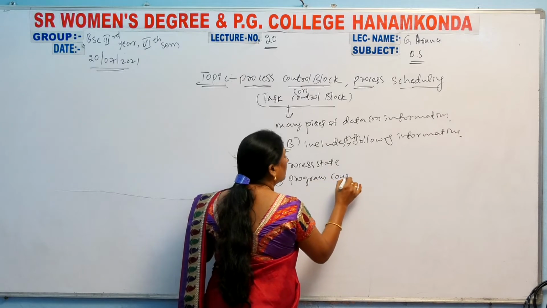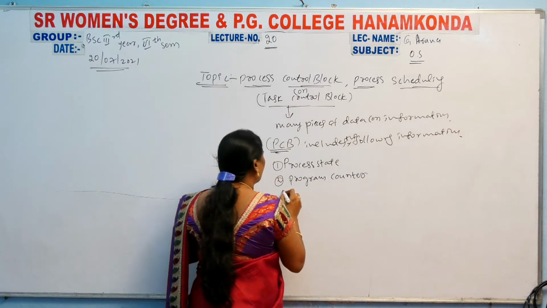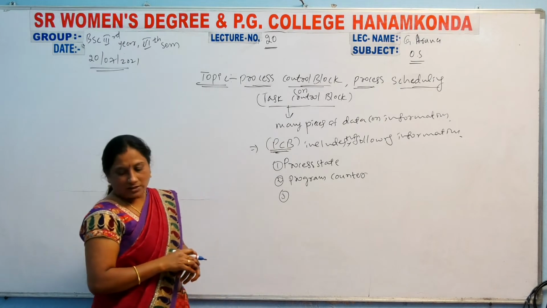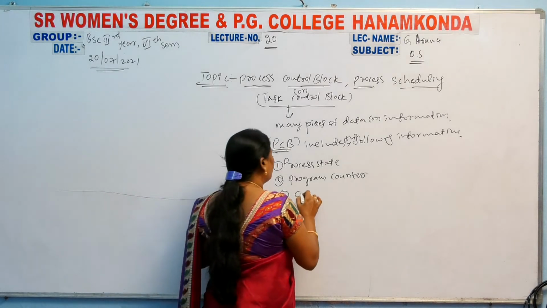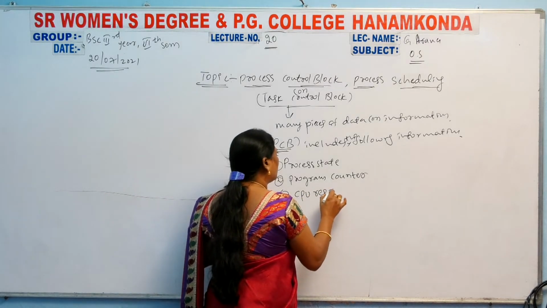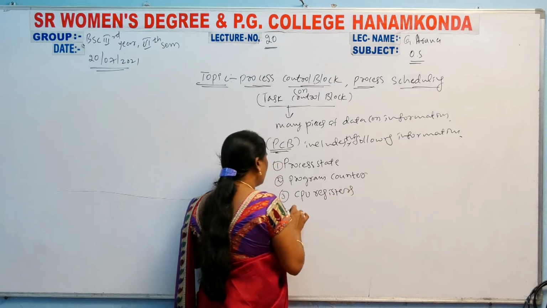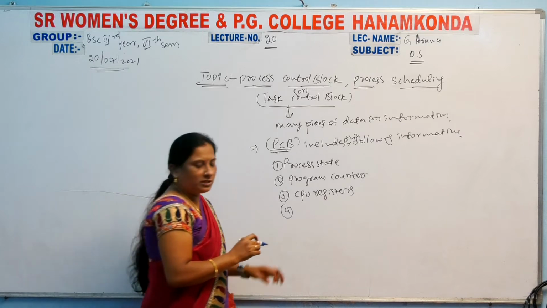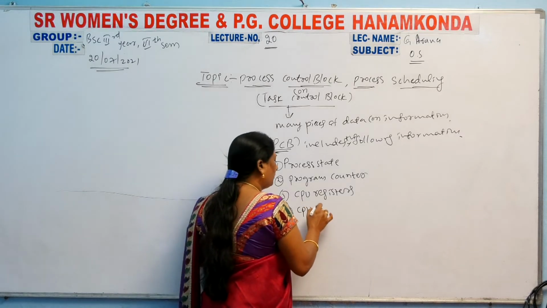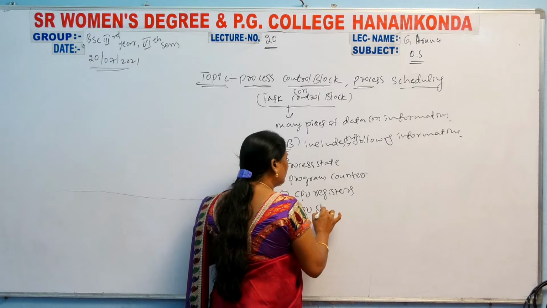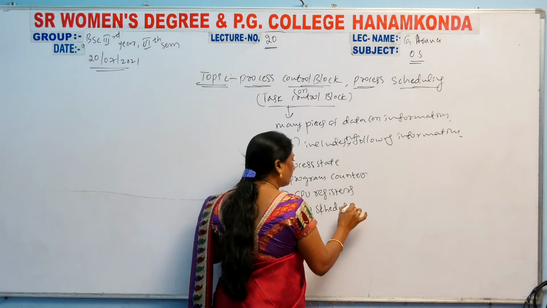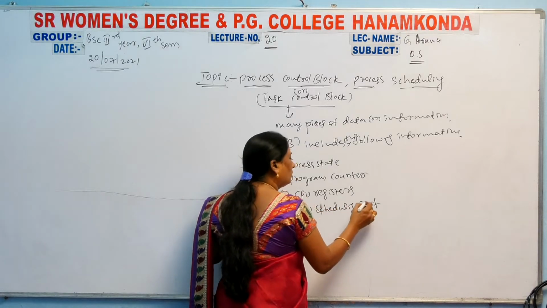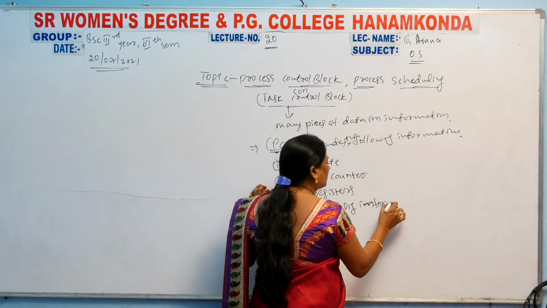Third, CPU registers are there. Fourth, CPU scheduling information is there.